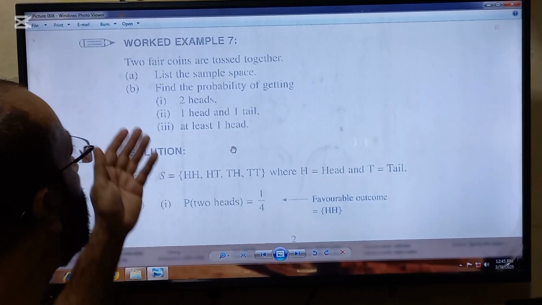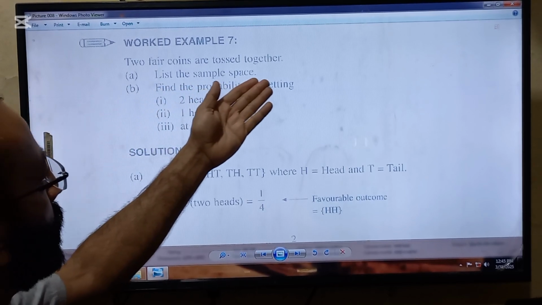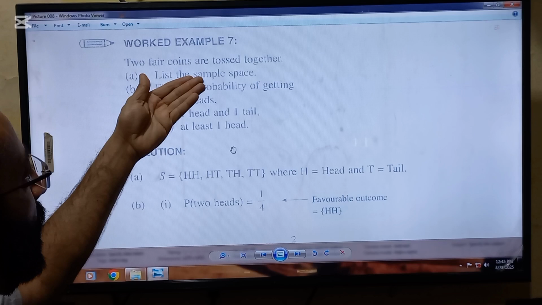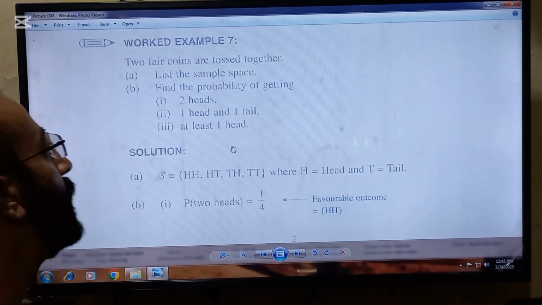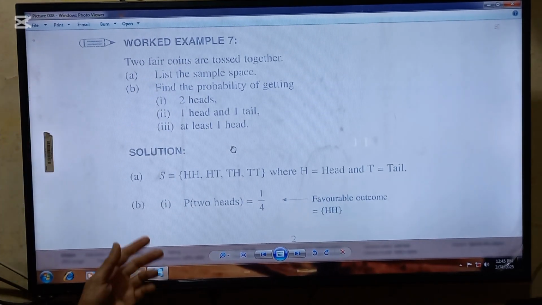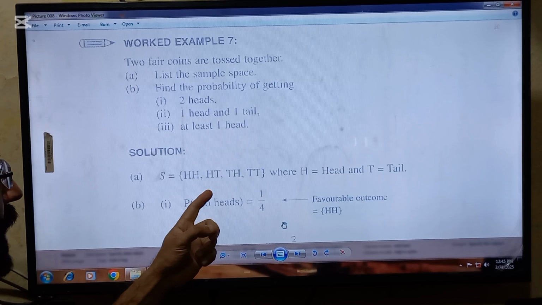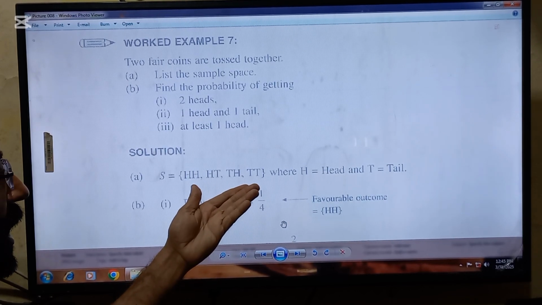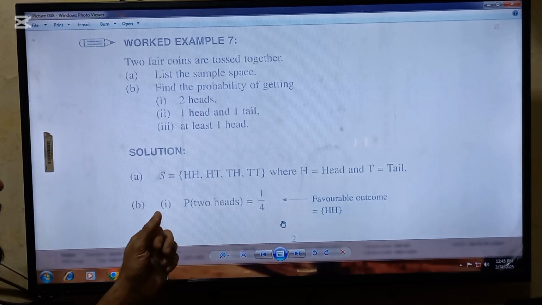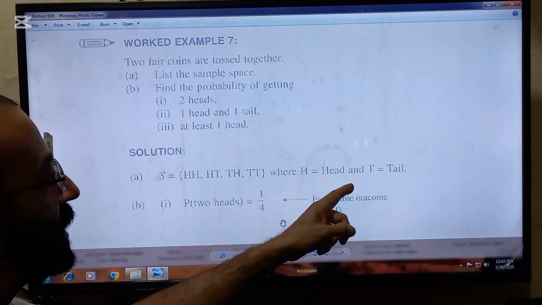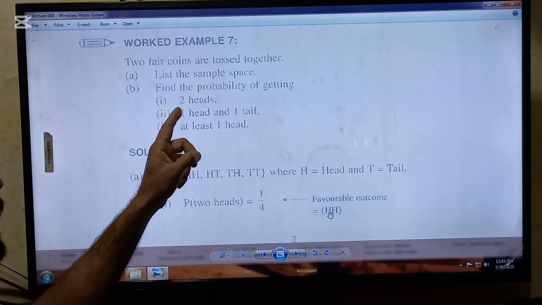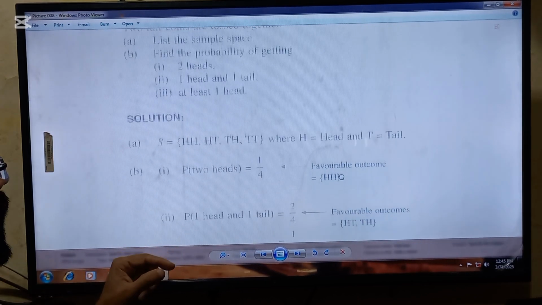Another question is here: 2 fair coins are tossed together. List the sample space. So for 2 fair coins which are tossed, the sample space will be head-head, head-tail, tail-head, or tail-tail. So these are 4 outcomes in this sample space, where H is the head and T is the tail. Now part B's requirement is to find the probability of getting 2 heads.